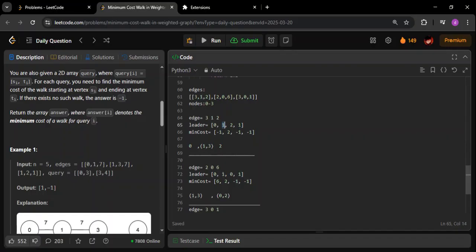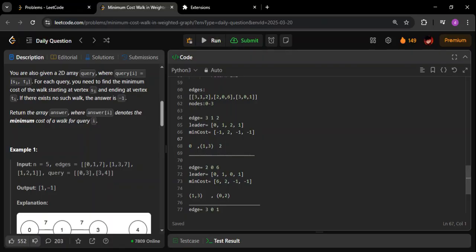For this particular disjoint set as of now, the distance possible is 2. I'm taking the number 2 as it is and writing it here, because this is the first two members of the set, so I'm taking the value as it is. If a query comes between any two nodes of this particular component, the answer is going to be 2.